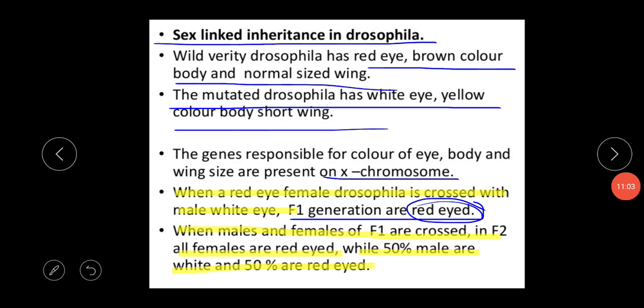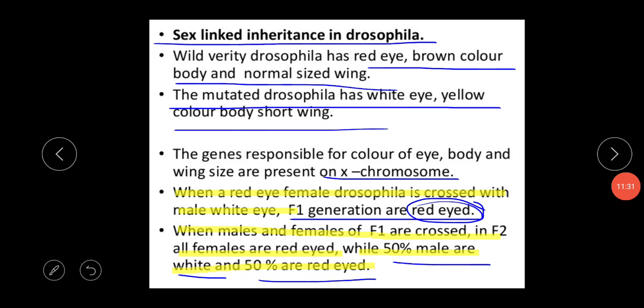So when males and females of F1 are crossed, in the F2 generation all females are red-eyed, while 50% of males are white-eyed and 50% are red-eyed. This is the basic experiment on Drosophila. I am repeating again because linkage and recombination is very important and a slightly bit complicated for all of you.